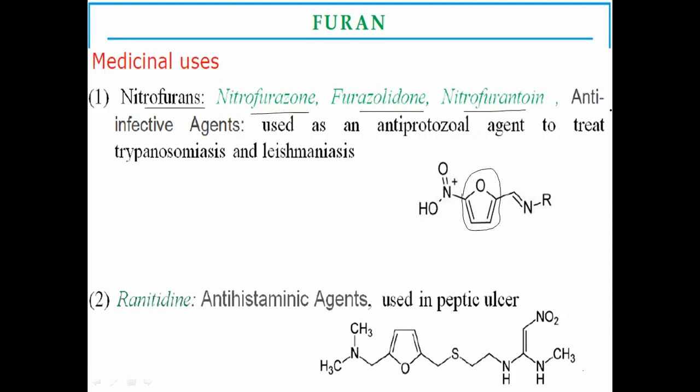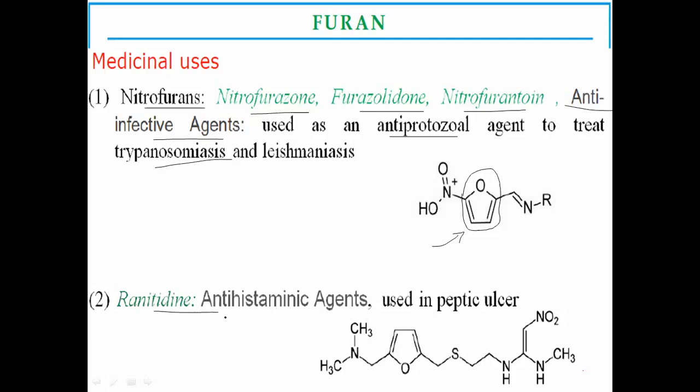They act as anti-infective agents against protozoal infections. Protozoal infections include trypanosomal conditions. These nitrofurans are used, and they have furan as the basic ring.